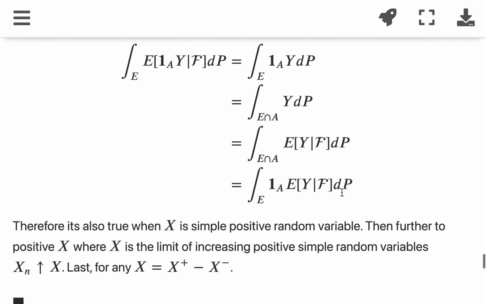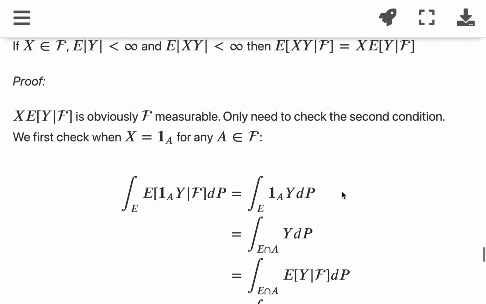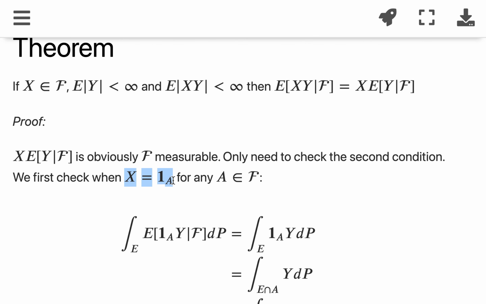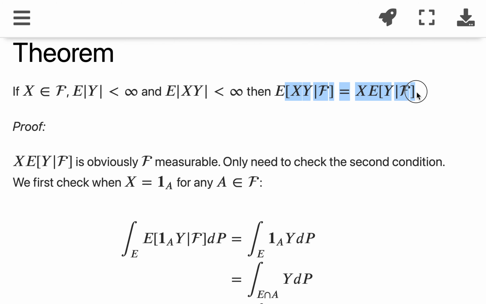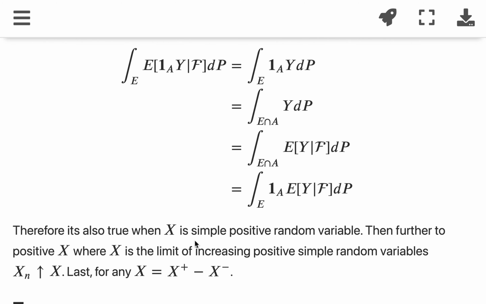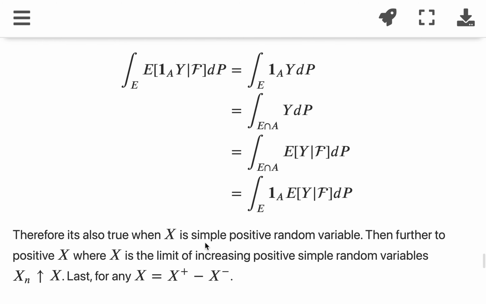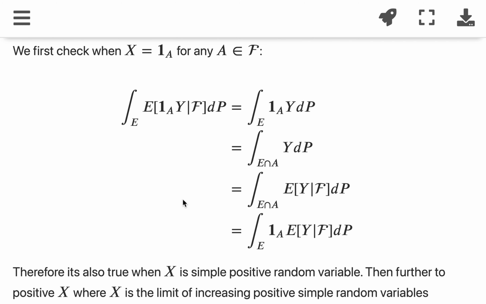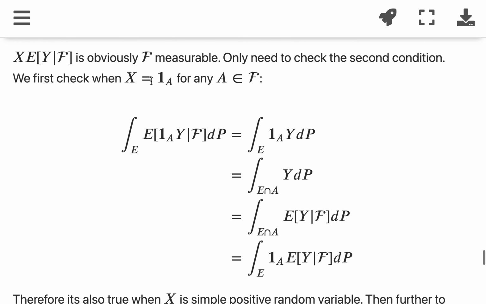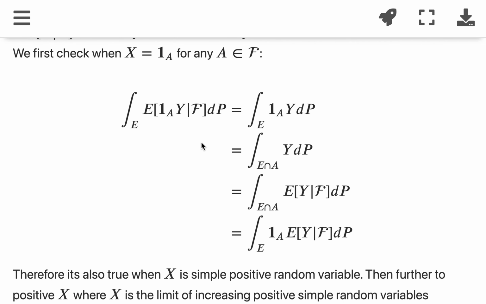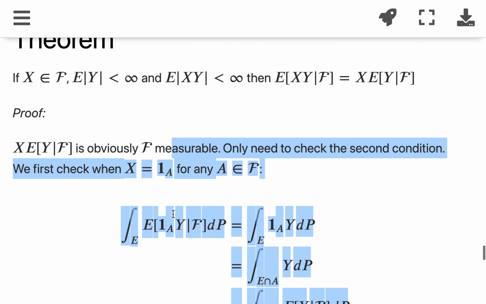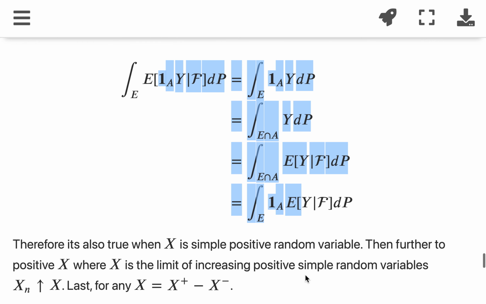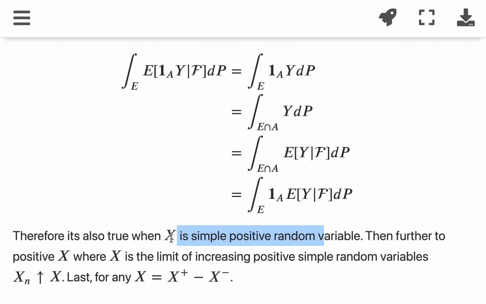The proof is pretty much three steps. We first assume that X is an indicator function, and prove that this is true when X is an indicator function. Because of that, we can apply it to simple functions, which are sums of indicator functions times some constants. Because it is correct for indicator functions, the simple function works as well.